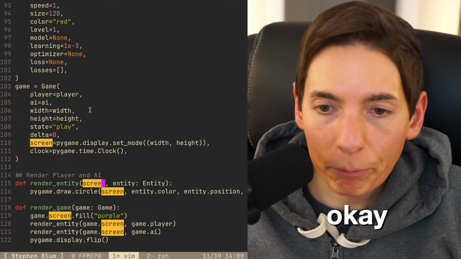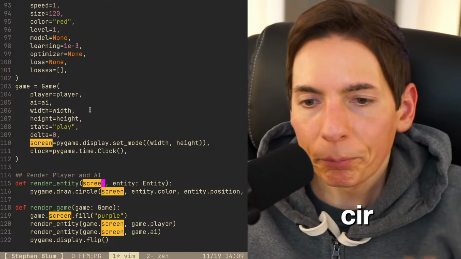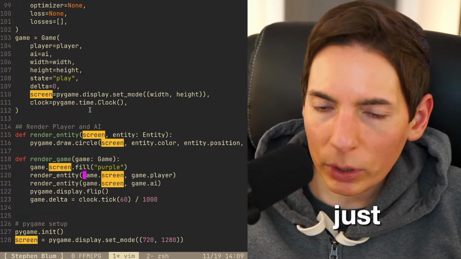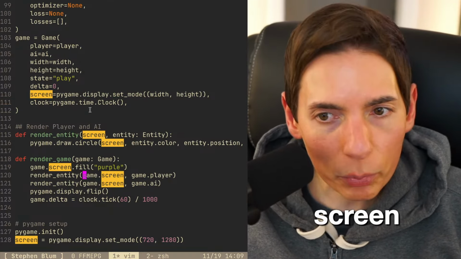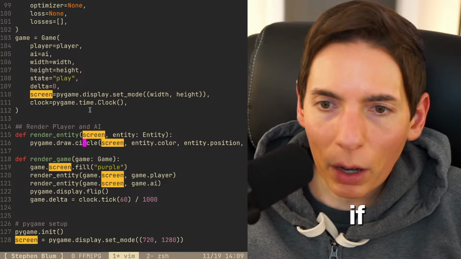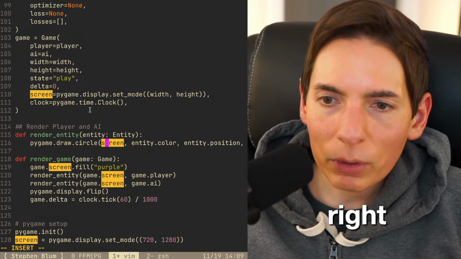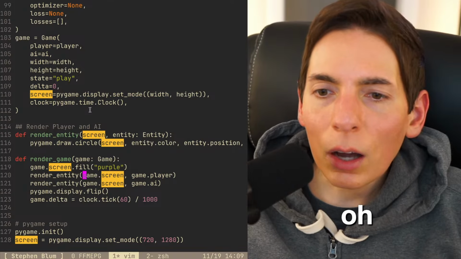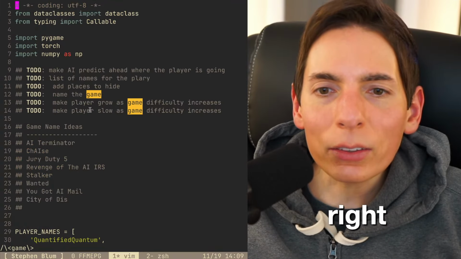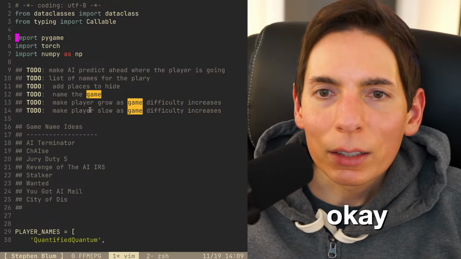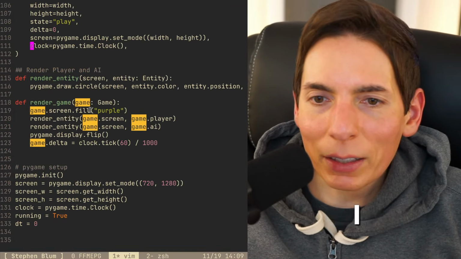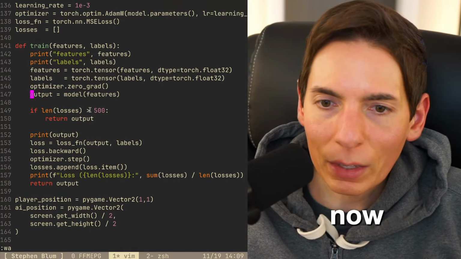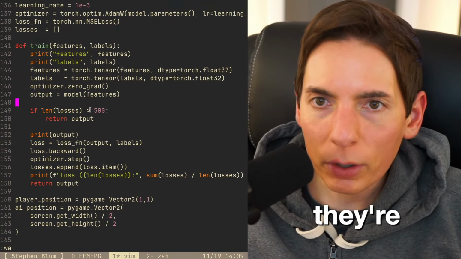All right, so this is the problem Lab's having with the circular. If we can do it with just game screen, is that possible? Because if that's possible, then we don't need this, right? We don't need that there. Oh, right. Okay, got it. The one thing I have to pay attention to is pygame versus game, because those are two separate things. They're both different, but very important.